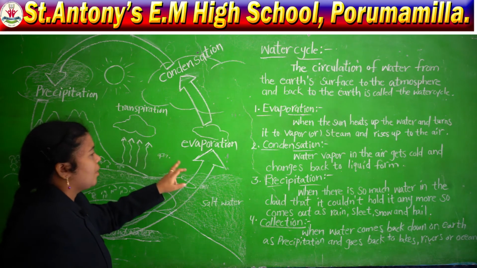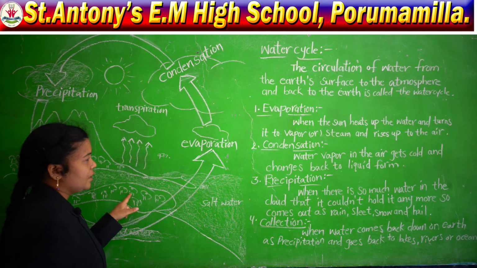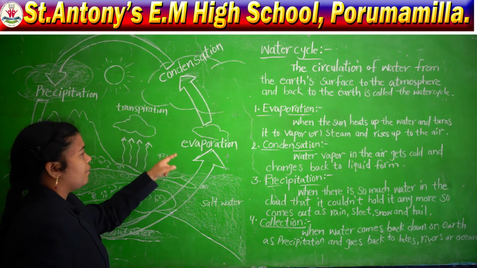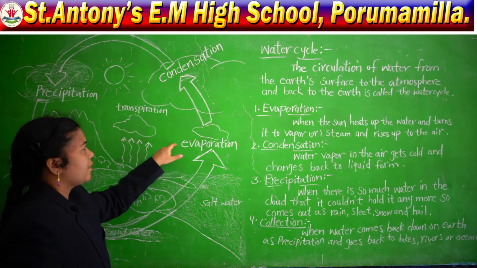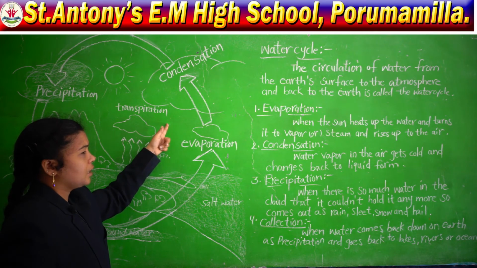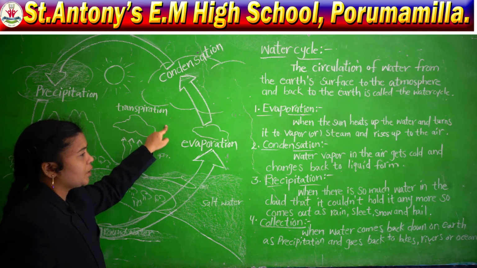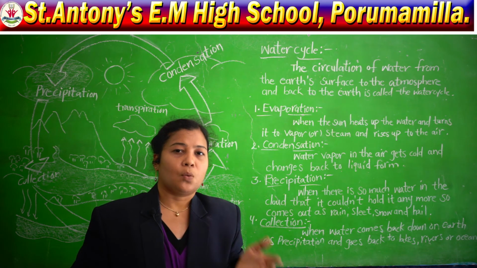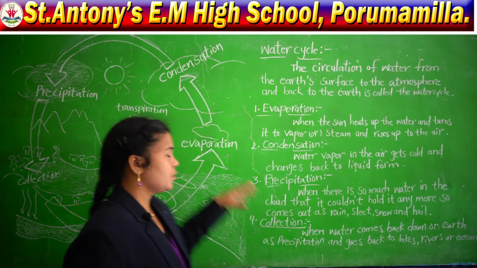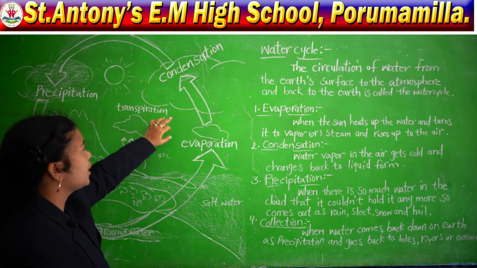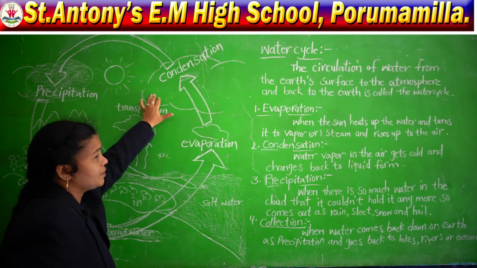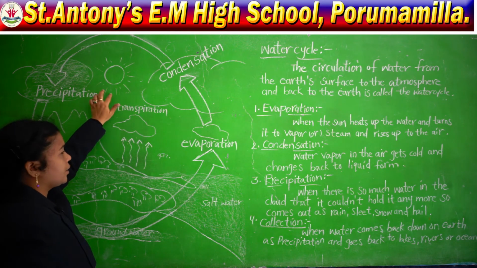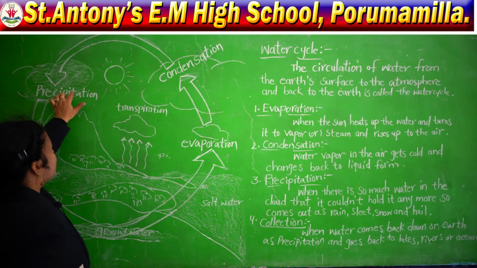So, by the help of the sun, the earth becomes hot. When the earth becomes hot, evaporation will form. When evaporation forms, the water vapor will change through the condensation process. Condensation means what? The process of conversion of water vapor into water. So, that we call condensation. So, here when the air is getting cool, what will happen? The water vapor changes into water. So, it fills into the clouds.